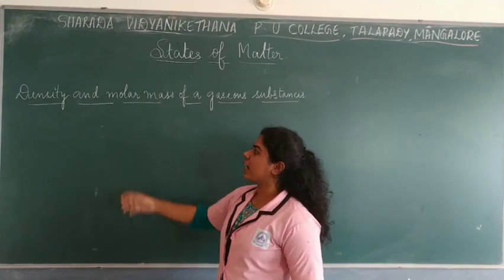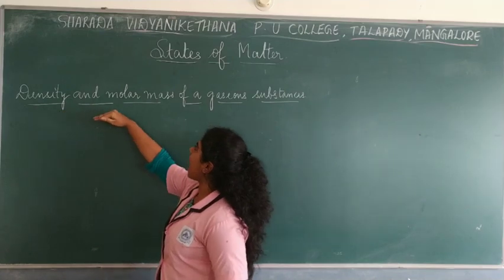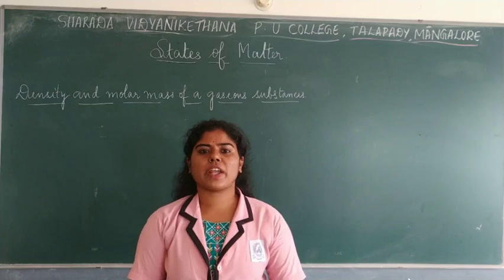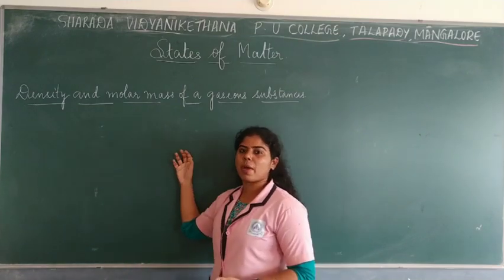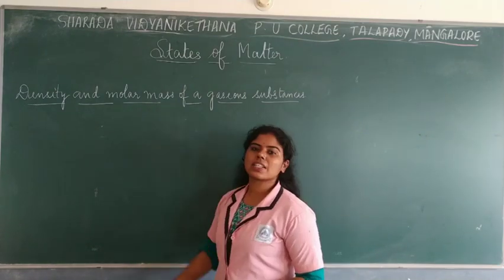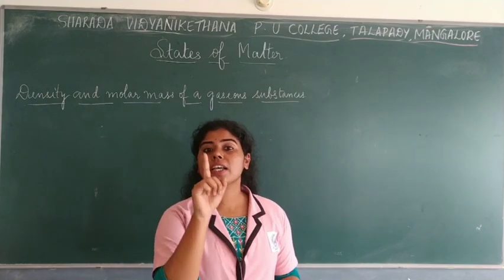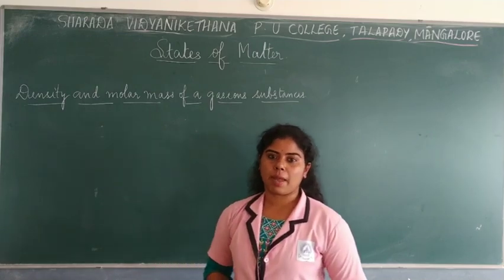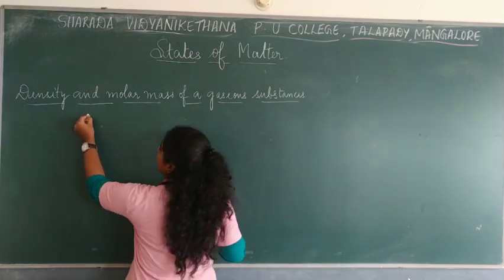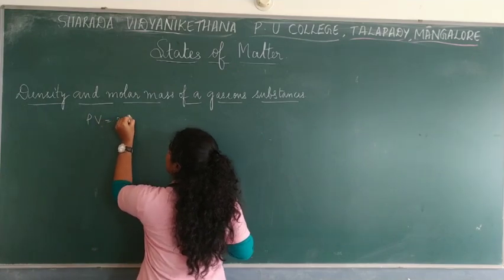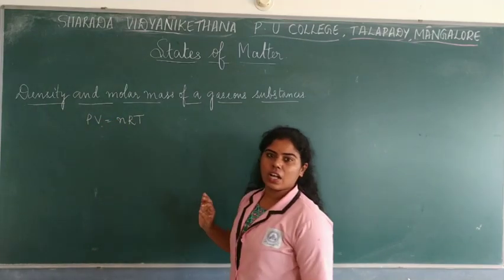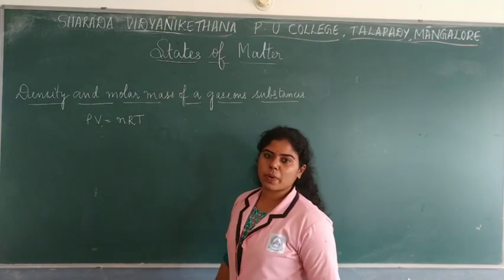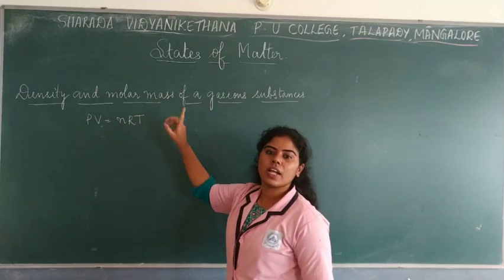Now let us study the relationship between the density and molar mass of a gaseous substance. So you should know an expression. This is a very small expression to be remembered. Molar mass is given by capital M, children, and just the mass is given by small letter m. You should remember that. Now the ideal gas equation can be written as PV is equal to nRT. This is your ideal gas equation.